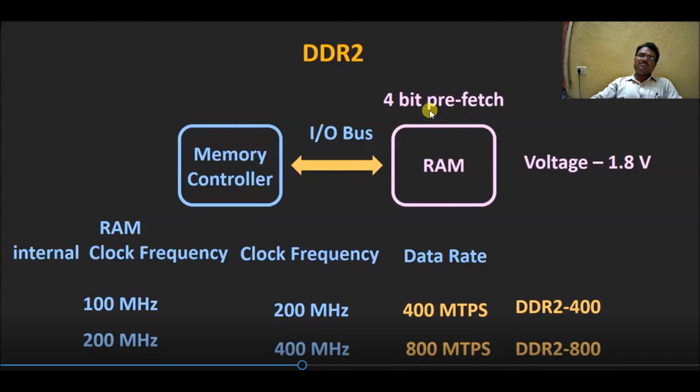So DDR2 has a 4-bit prefetch value. Voltage level, it consumes 1.8 volts. And the internal RAM clock frequency is 100 megahertz and 200 megahertz. And here the bus clock frequency is 200 megahertz and 400 megahertz. So the data rate in this case is 400 mega transfers per second, and in this case 800 mega transfers per second. So this is called DDR2 400, and this is called DDR2 800.